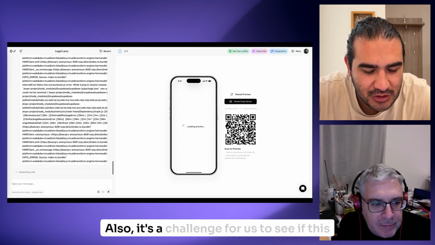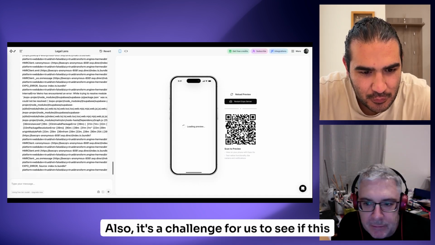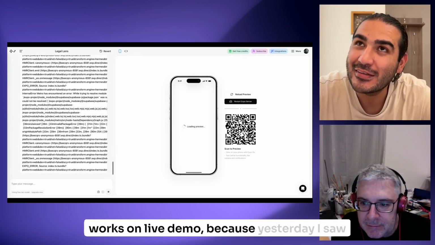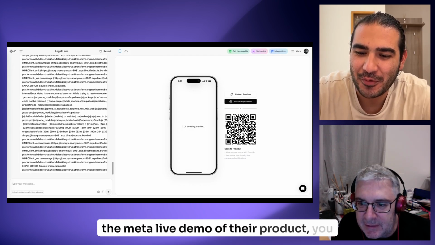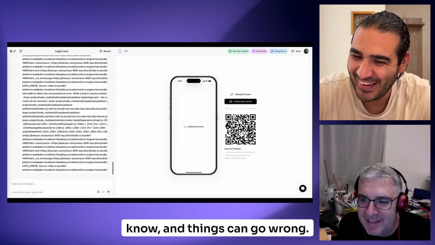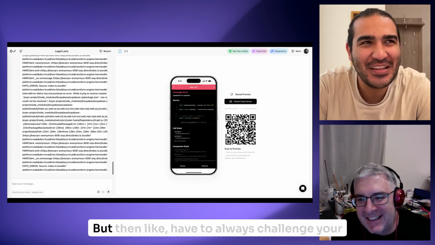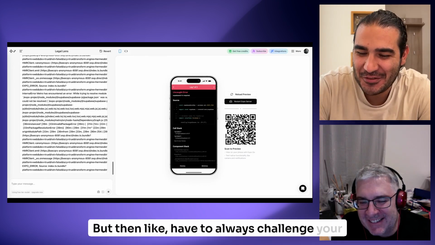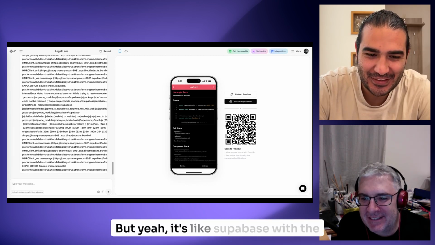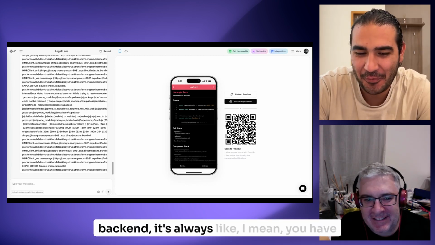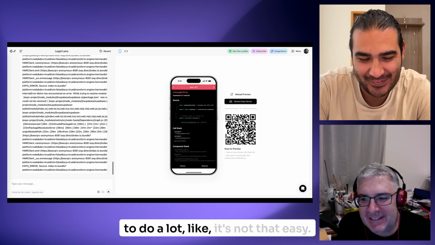It's also a challenge for us to see if this works in a live demo, because yesterday I saw the Meta live demo of their product, and things can go wrong. But exactly, you have to always challenge your own product and see how things go. With Supabase and the backend, it's not that easy, you have to do a lot.